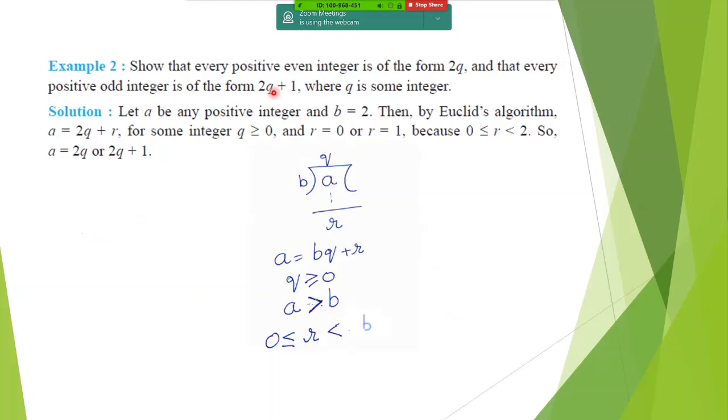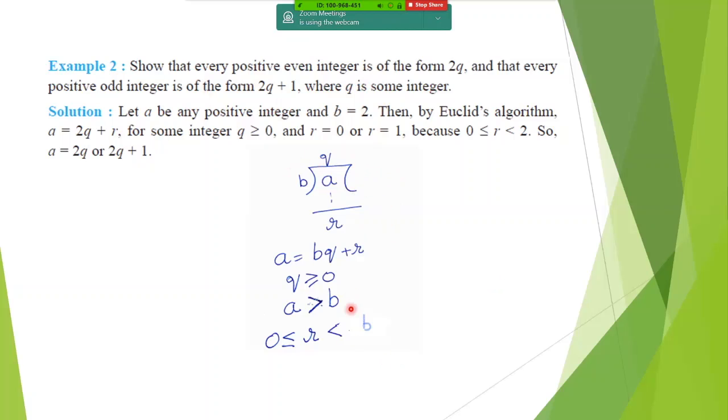Show that every positive even integer is of the form 2q. Now we know that whenever 2 is multiplied, it depends on q also, and that every positive odd integer is of the form 2q plus 1. Fine. So whenever it's a multiple of 2, we know it is going to be an even number. And whenever you add 1 to it, it's simple general logic, it becomes an odd integer. So they are asking us to show it.